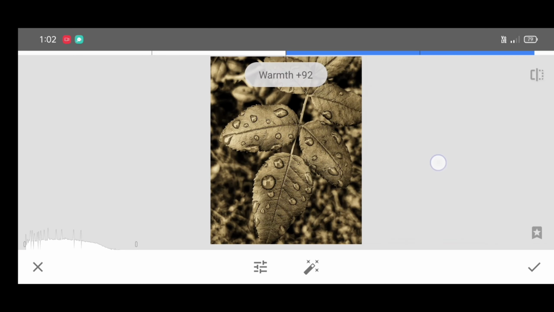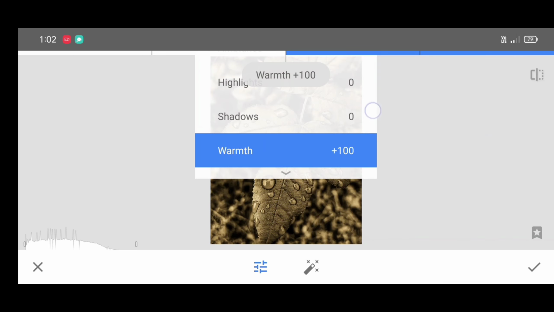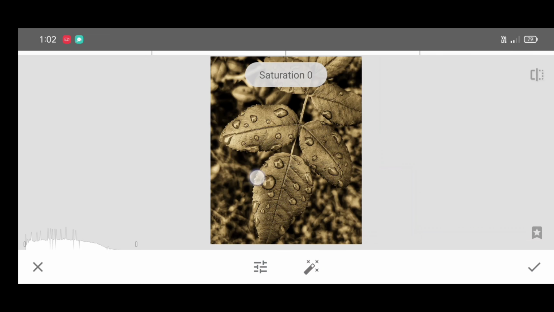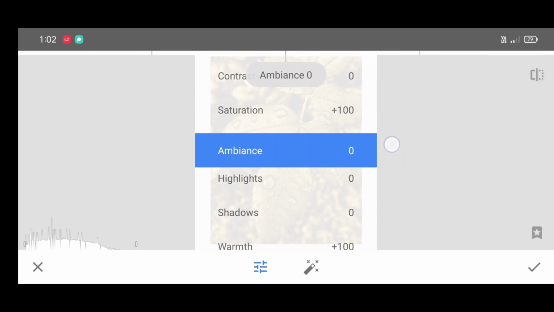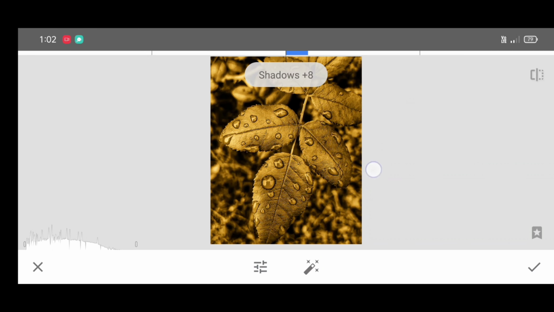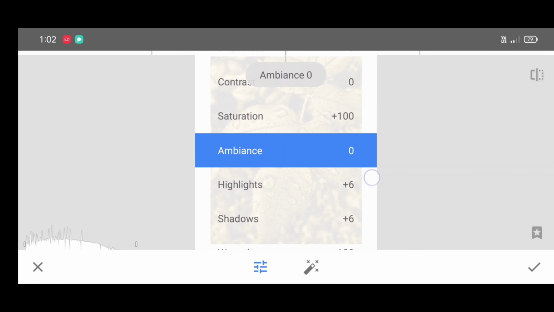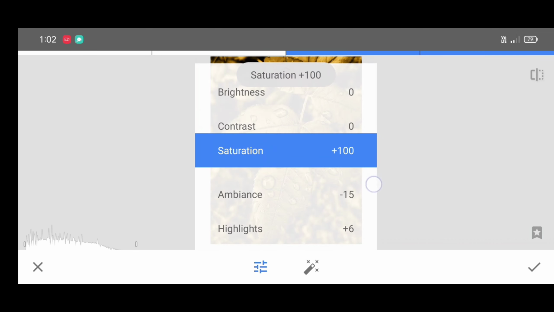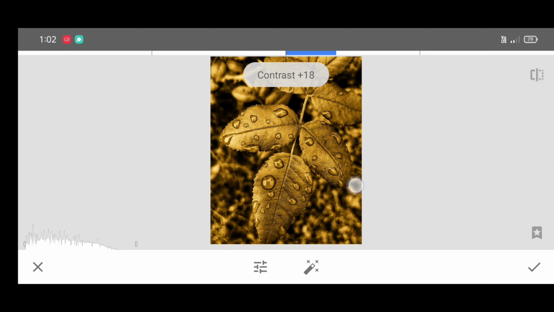Increase the warmth to +100. Next, increase the saturation percentage to +100. Now next, adjust shadow to +6, highlight +6, ambience -15, contrast +16 and brightness +5.